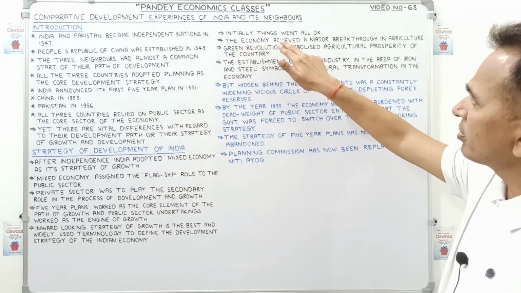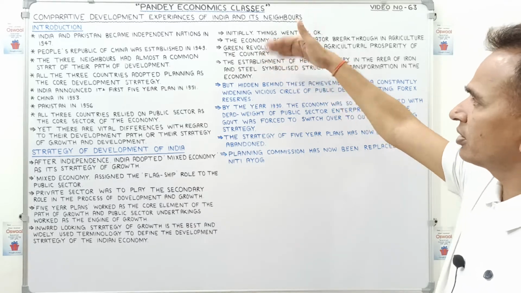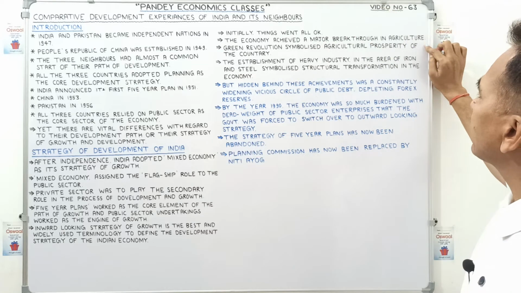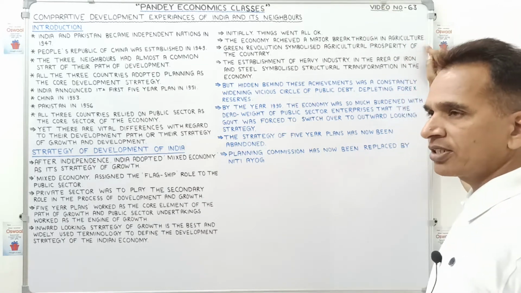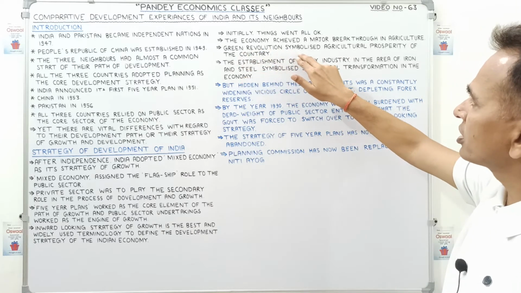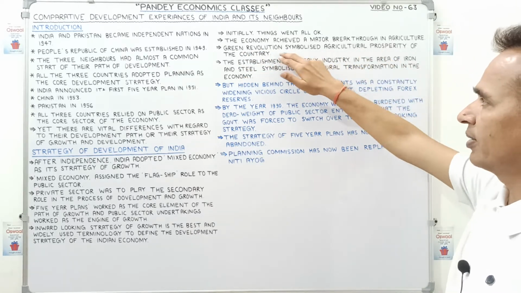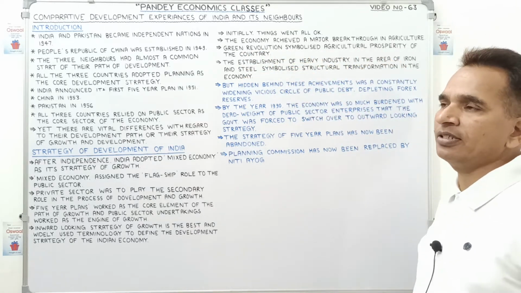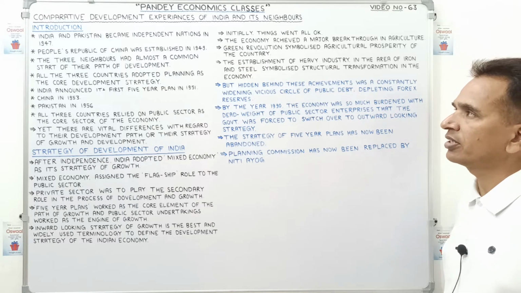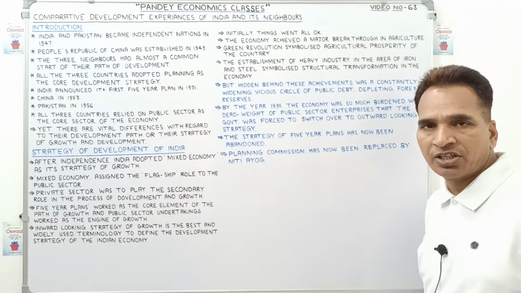Resembled as good, and the Indian economy was developing. But the economy achieved, children, what was the result? The economy achieved a major breakthrough in agriculture. It means the production in agriculture increased. The Green Revolution symbolized the agricultural prosperity of the country. During the period of 1965 we started the Green Revolution.